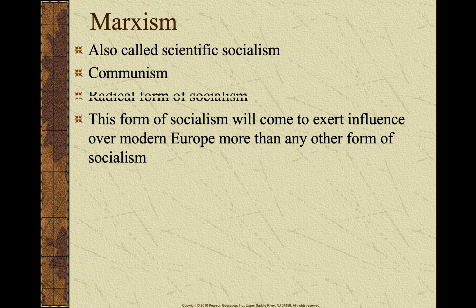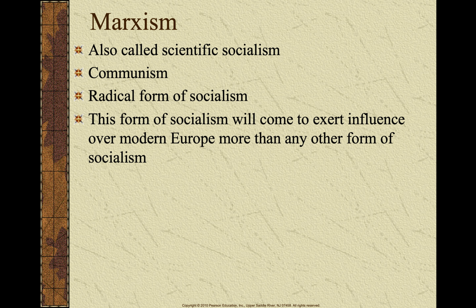This is a radical form of socialism. This is really important for us to understand, ladies and gentlemen. Communism is a form of socialism. So, not all socialists are communists. That's really important to understand. Not all socialists are communists, but all communists are ideologically socialists. If that makes sense. Marxism, communism, is a form of socialism. They're not one and the same. There are many different types of socialism.